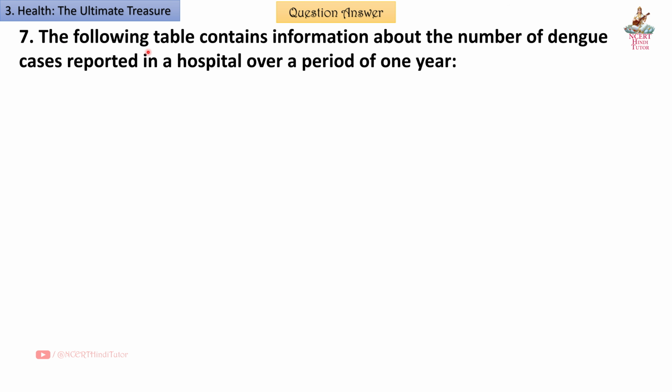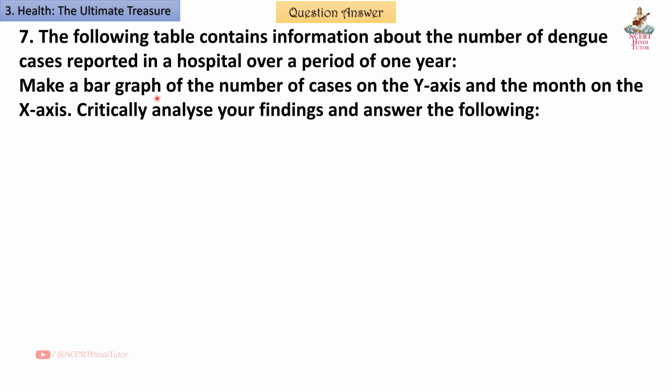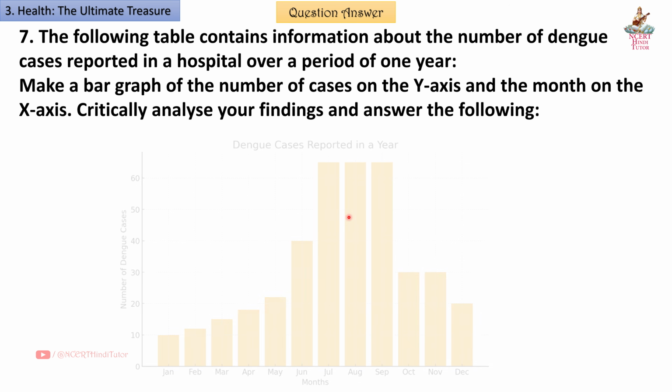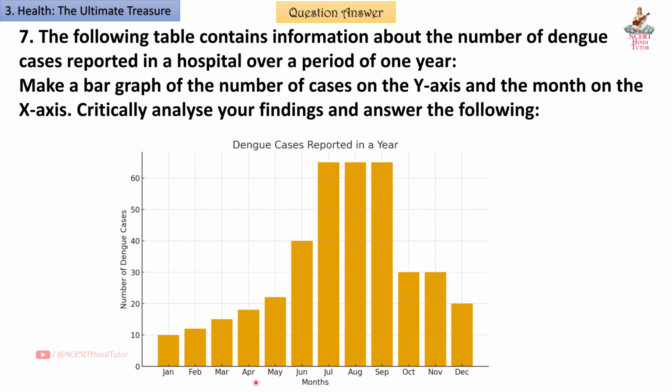Question 7. The following table contains information about the number of dengue cases reported in a hospital over a period of 1 year. Make a bar graph of the number of cases on the y-axis and the month on the x-axis. Critically analyze your findings and answer the following. So friends, here's the bar graph. On the x-axis, we have months. On the y-axis, we have number of dengue cases.